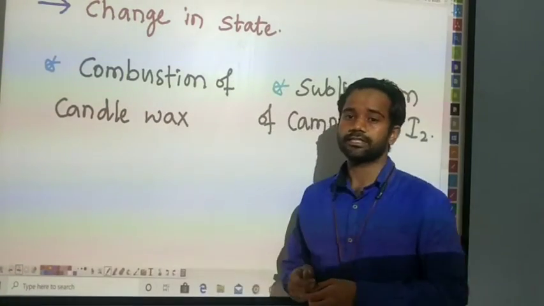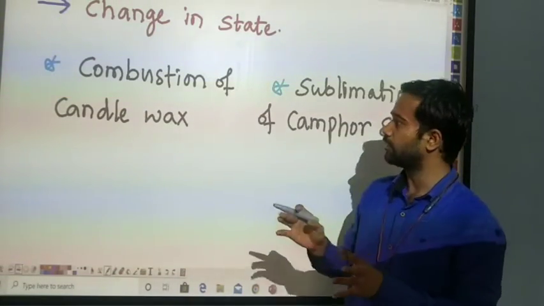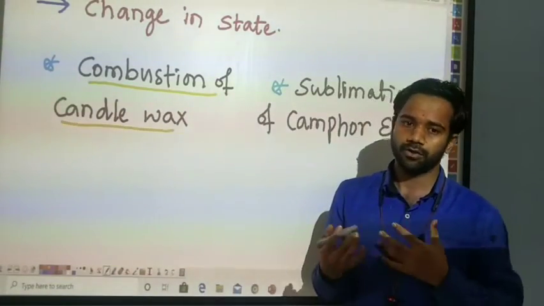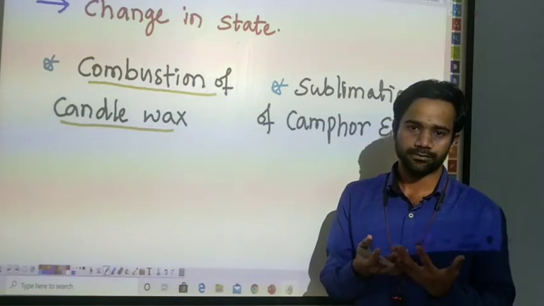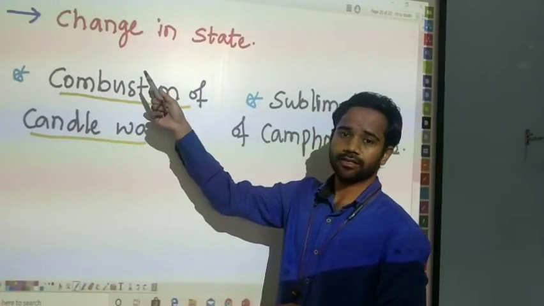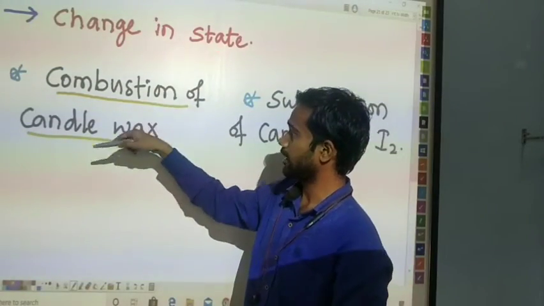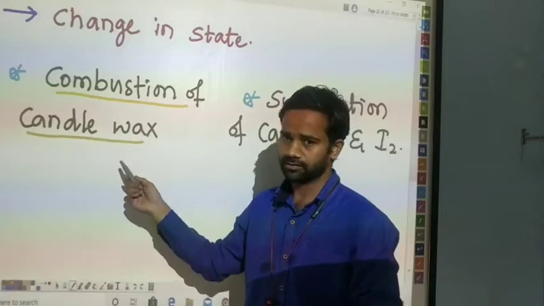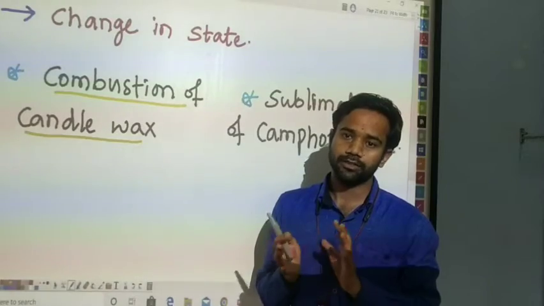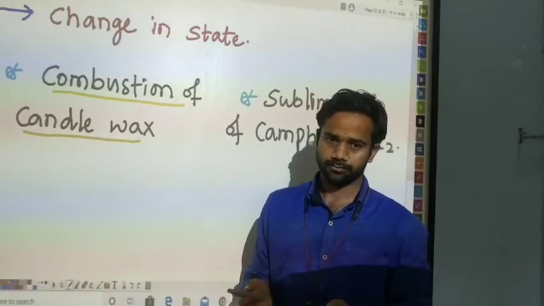Next characteristic of the reaction is a change in state. In this we are going to have two examples. The first one is combustion of candle wax. You already know that combustion means burning of some substances. Before lighting, the candle has a nozzle shape. After the combustion, after the burning of the candle, it is going to change. It is going to shrink in size because it has burnt down.